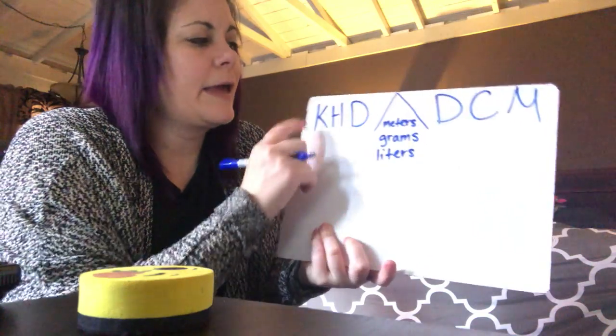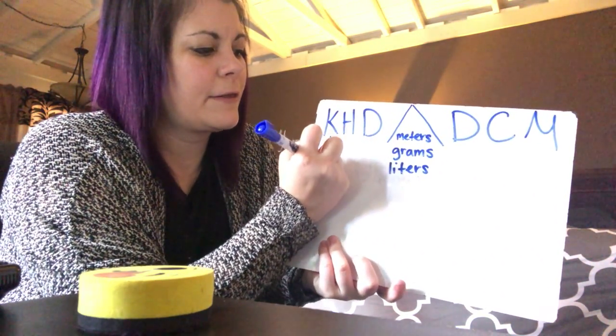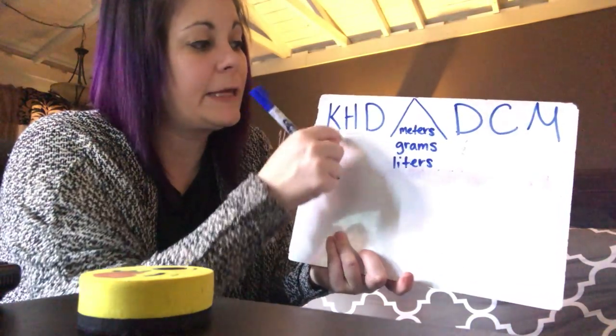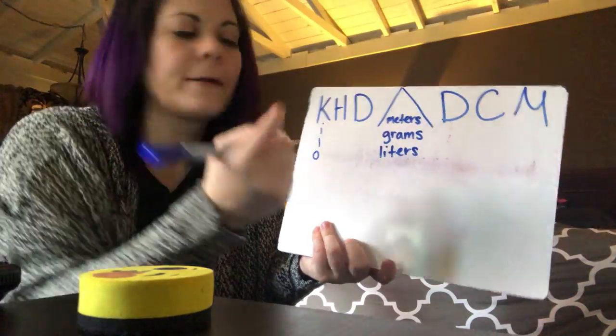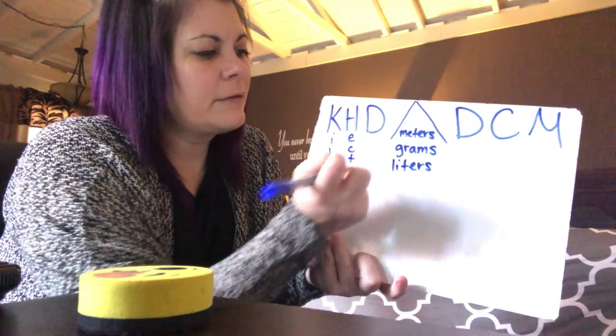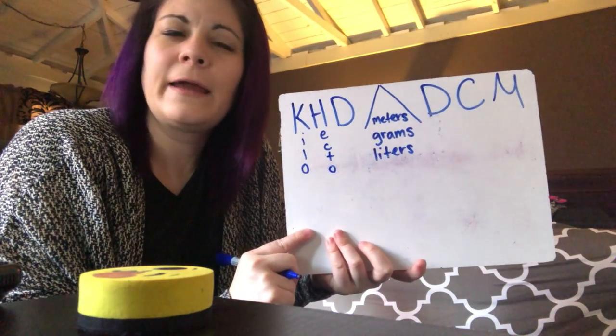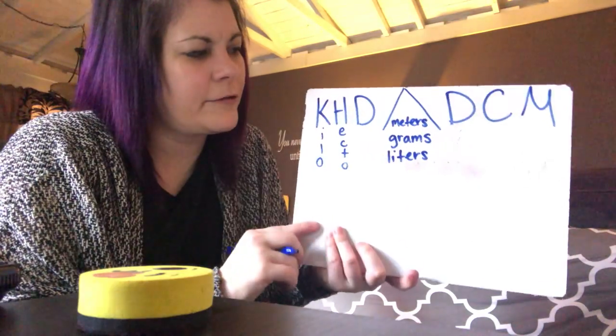Then kangaroos hopping down a mountain drinking chocolate milk. The K stands for kilo. That's the prefix of a word, and I can put kilo with any of these root words: kilometers, kilograms, kiloliters. The H is hecto. We don't really see that word a lot, so we don't really measure in that, but it's good to know.